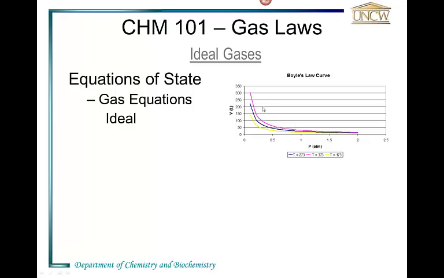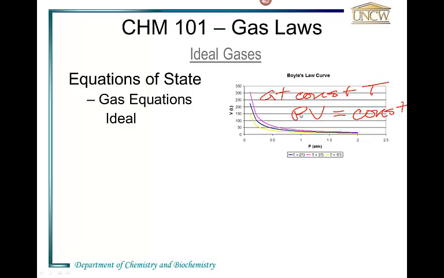And these are called Boyle's law curves, or Boyle's law isotherms, same temperature, isotherm, because they represent gases at the same temperature. So what Boyle was able to show is at constant temperature, the pressure times the volume equals a constant, because that's how you get a hyperbola.